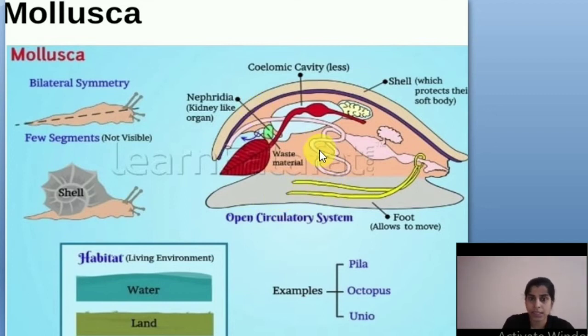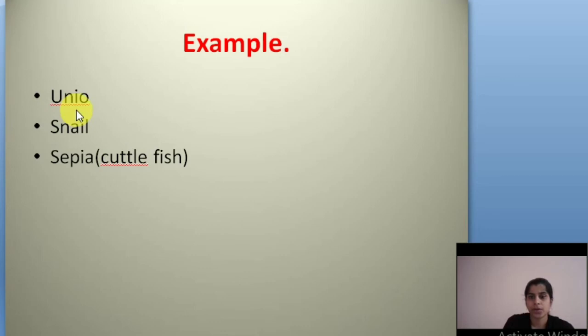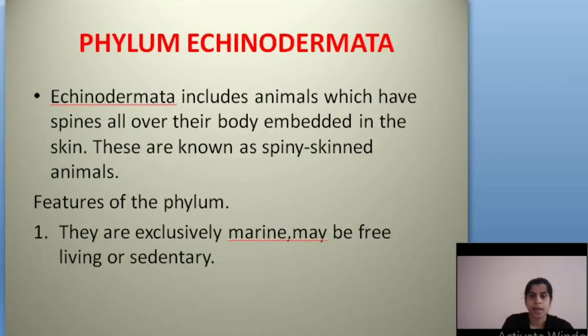So molluscs have an open circulatory system. Blood does not go through the blood vessels. Clear? See some examples: snail, sepia or cuttlefish, or octopus. These animals come under the phylum Mollusca. They have a soft, hollow body, which is made up of, sorry, called the mantle. Okay, and next we are going to discuss phylum Echinodermata.